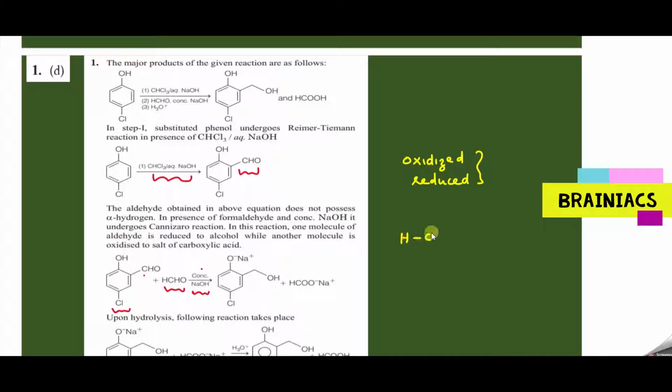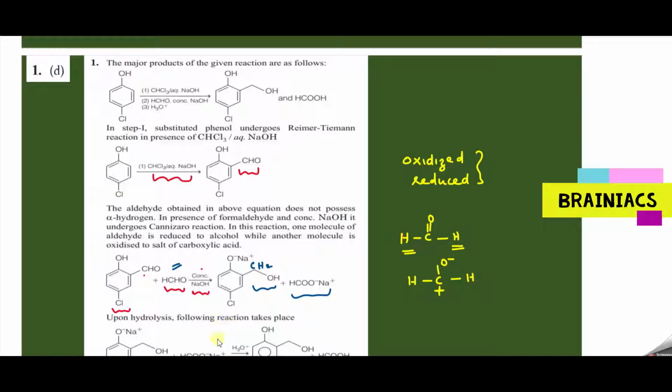If you see the structure of HCHO, we can clearly see that near the carbonyl group, two hydrogen atoms are present. So its inductive effect is 0. It will polarize and you can say positive charge is present like this. So its reactivity is not getting affected. But in the case of the other one, nearby there is an OH group and chlorine. The OH group, we know, will donate electrons through plus M effect. So I can easily say HCHO will have higher reactivity. So that will get oxidized and you will get sodium formate since the alkali is NaOH. And the other one will get reduced and forms the alcohol, CH2OH.